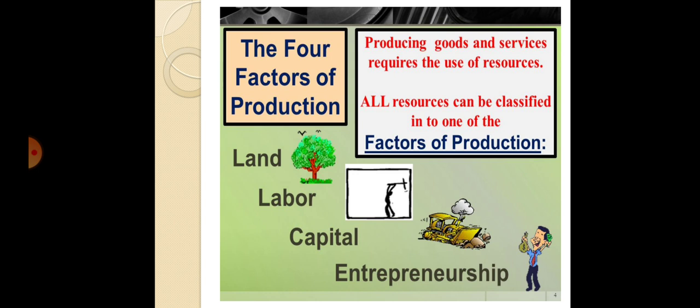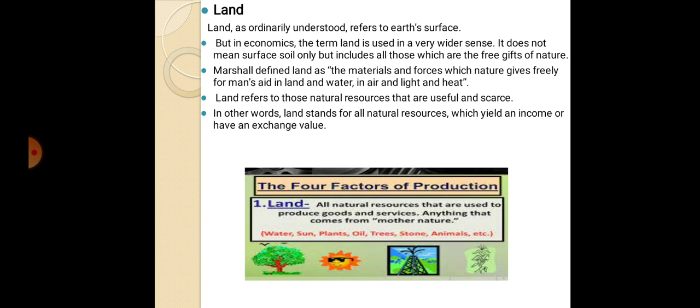Without these resources we cannot take up any type of production. All resources can be classified into one of the factors of production. So land, labor, capital, and entrepreneurship or enterprise are the four factors of production.